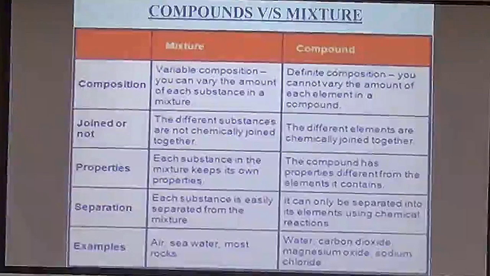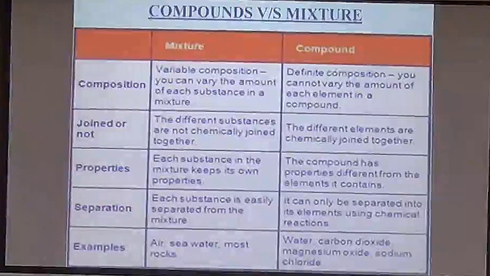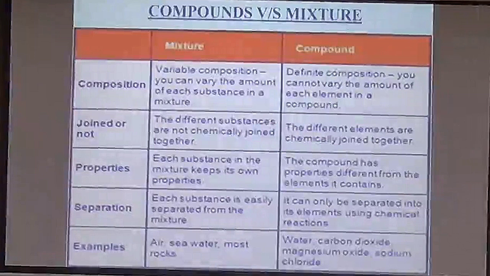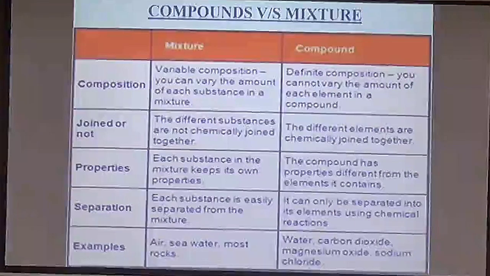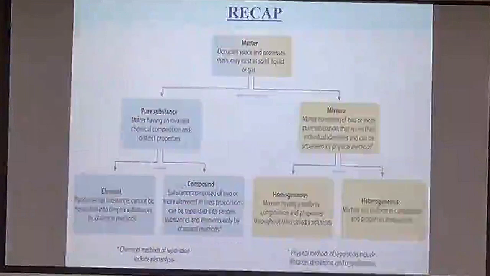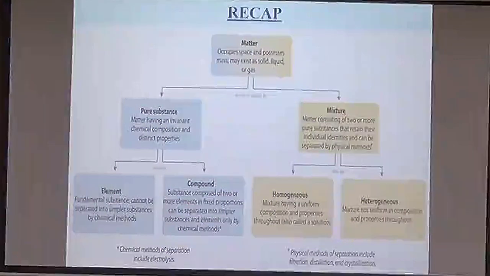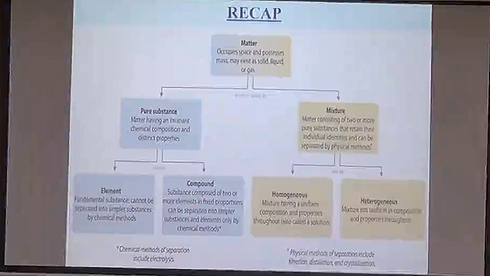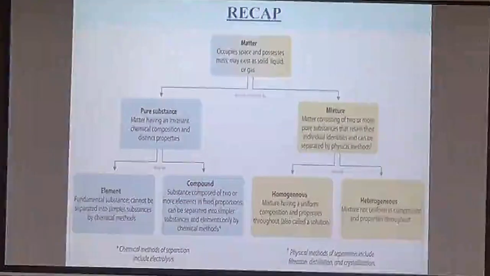Now again a quick recap of what you have learned earlier, that is the differences between mixture and compound in terms of composition, properties, separation techniques, examples, and components. Then we have a recap by means of a flow chart of how we can divide matter into pure substances and mixtures. Mixtures are impure substances. Pure substances will include elements and compounds, and mixtures will include homogeneous and heterogeneous mixtures. And in homogeneous we have true solutions, in heterogeneous we have colloids and suspensions.